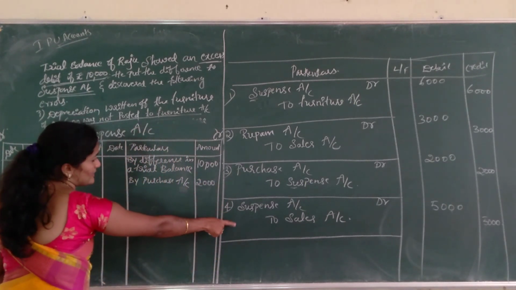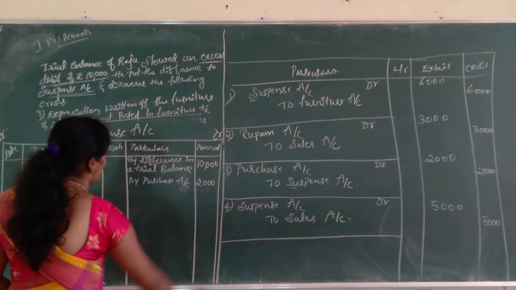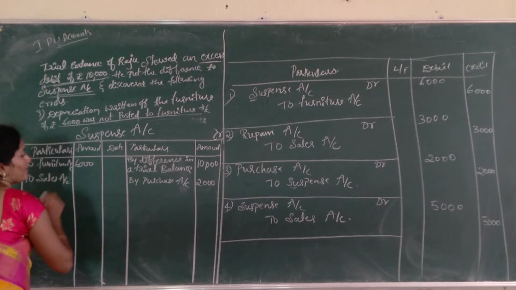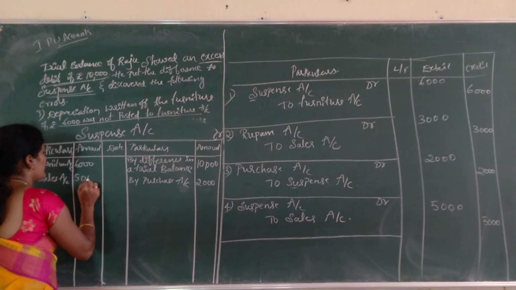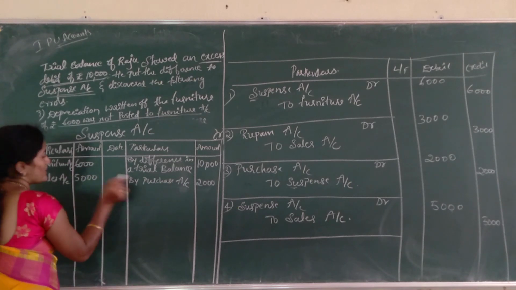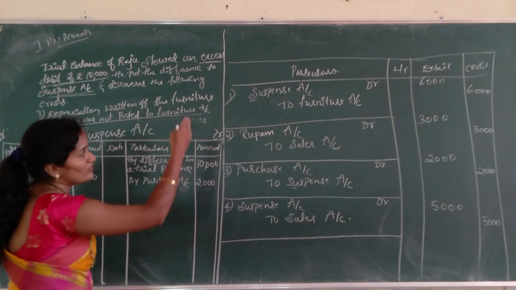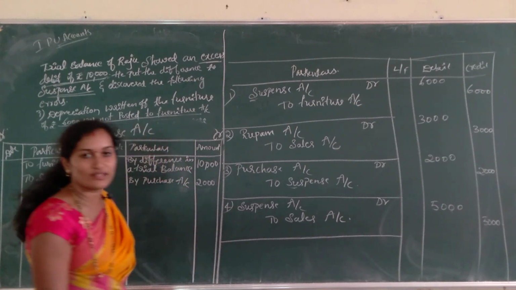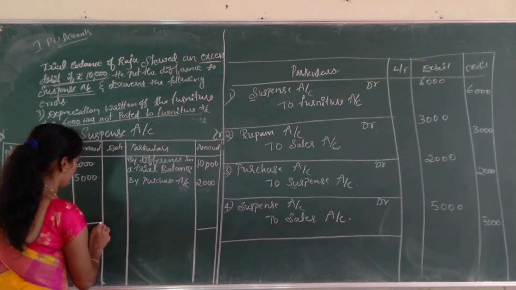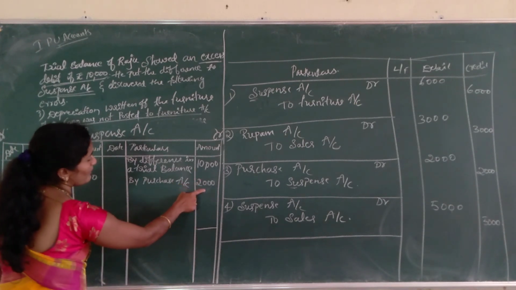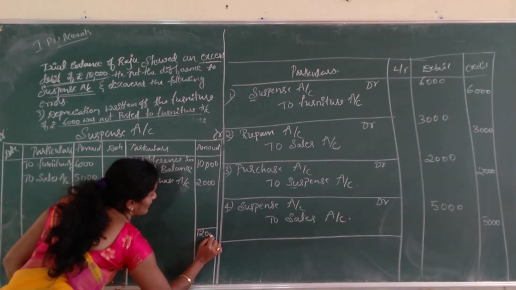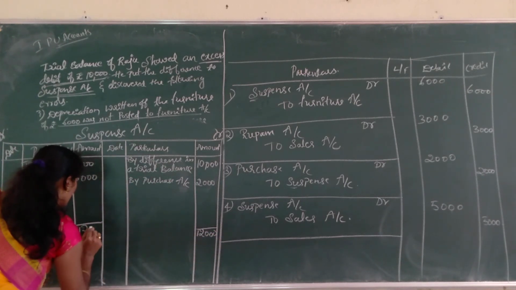Fourth one, suspense account to sales account. Suspense is on the debit side. So, to sales account, rupees 5,000. It is the same as posting to the ledger accounts, which we have studied in earlier chapters. Now total both sides: 10 plus 2, 12,000, and here 11,000. Whichever is higher, so that is the credit side, 12,000.